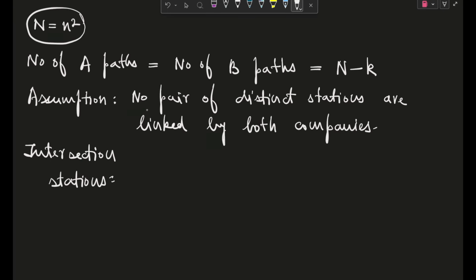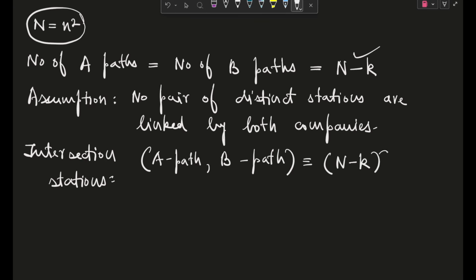So we know there are n minus k A paths as well as n minus k B paths. So the total number of stations, if we take our coordinate system, is A path comma B path. So I hope you can consider a square of length n minus k by n minus k. So I guess it will be n minus k whole square.